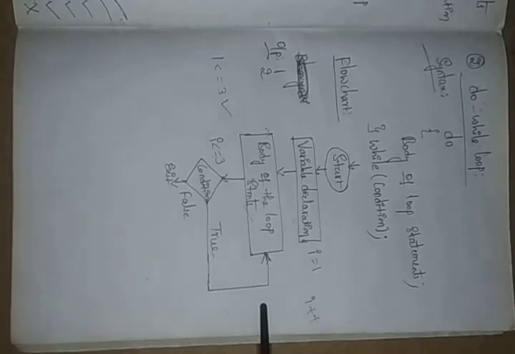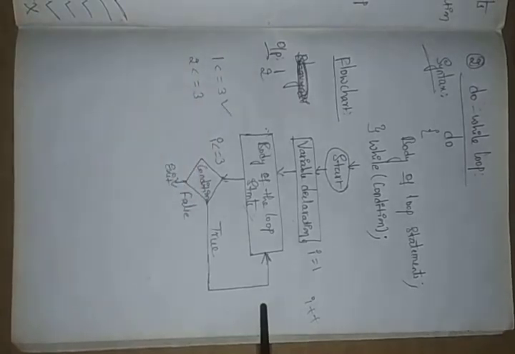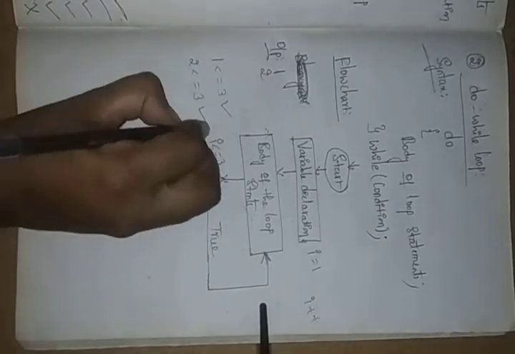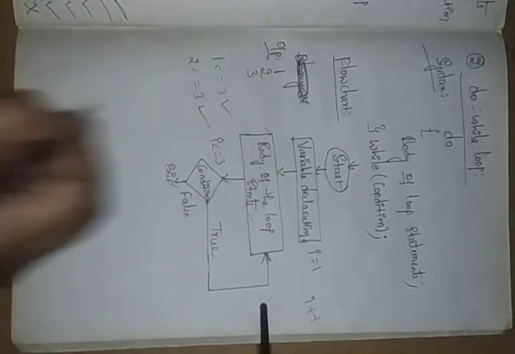After giving the output, again it is coming to our condition. 2 less than or equal to 3. Now is this correct? Yes. Whenever you compare 2 with 3, here 2 is smaller. So now this is correct. Yes, now also we have the true case. Again it is moving to our body of the loop. It is showing the 3.